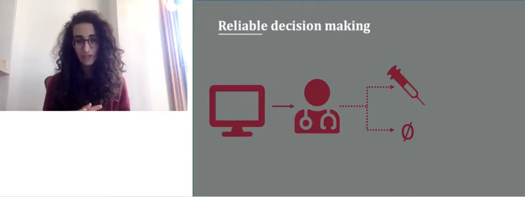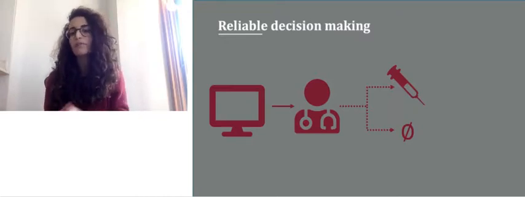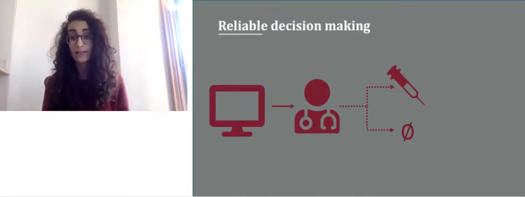Consider, for example, a physician who is trying to decide whether or not to administer a certain treatment to her patient. This treatment may or may not extend her patient's life. What she really wants to know is what would happen to her patient if she gets assigned the treatment or if she does not. We refer to these kinds of outcomes as counterfactual outcomes, and we use capital Ys to denote them with a subscript of the treatment assignment.